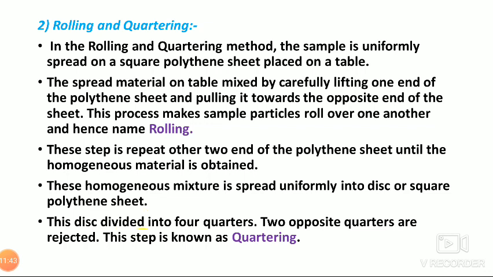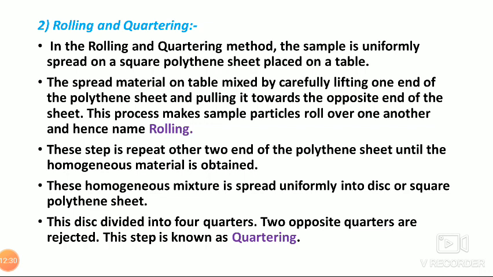This disc is divided into four quarters, just as we saw in the previous method. Two opposite quarters are rejected. This step is known as quartering. In the quartering process, the front two quarters are rejected, and the remaining two opposite quarters are considered as the analysis sample. That process is called quartering. This is the second method, rolling and quartering. In this method the particle size reduces and the bulk size also reduces.